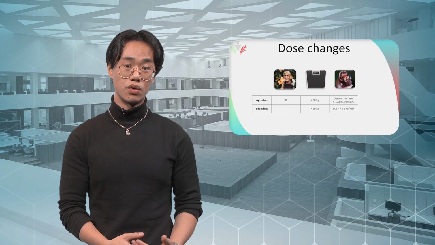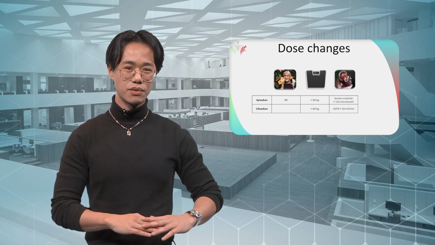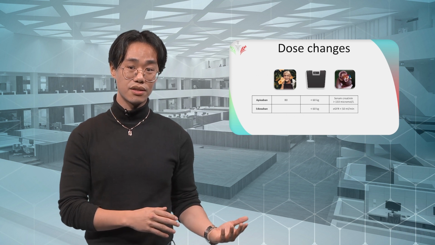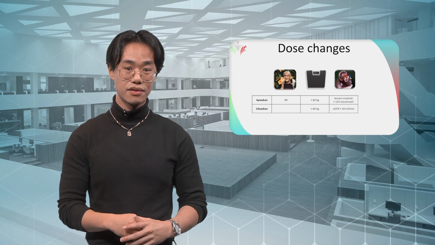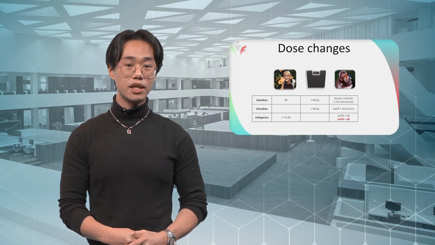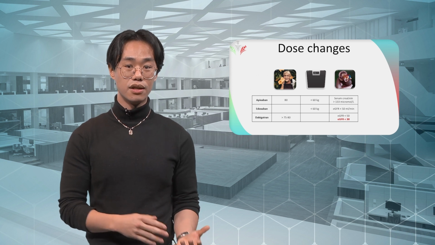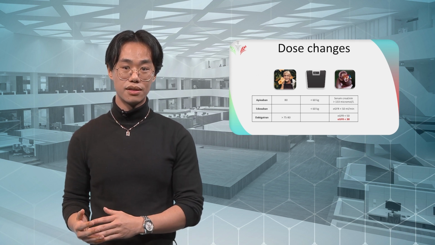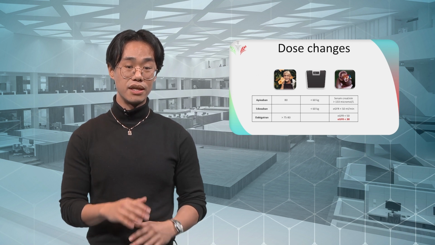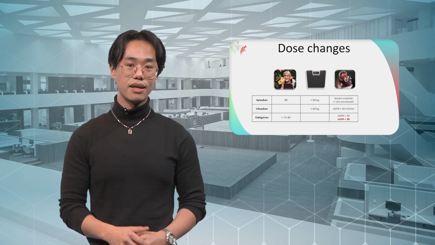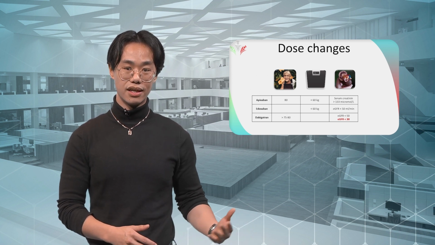This is similar for edoxaban, with a body weight less than 60 kilograms or a creatinine clearance less than 50 milliliters per minute, or both, the dose should be halved. For dabigatran as well, the dose must be reduced in the case of advanced age or impaired renal function. In case of severe decreased renal function, dabigatran should even be avoided. This is, as with apixaban and edoxaban, due to the accumulation of drug in the blood.